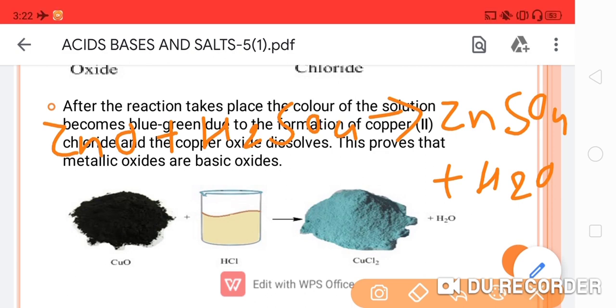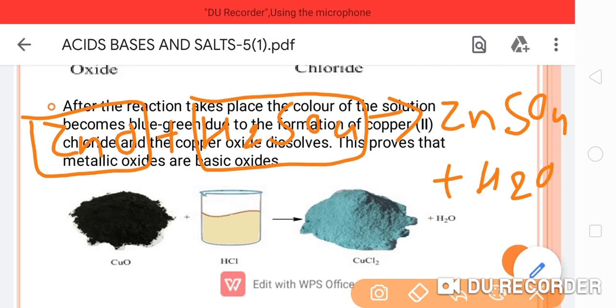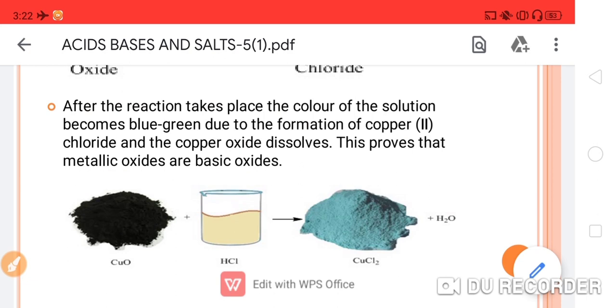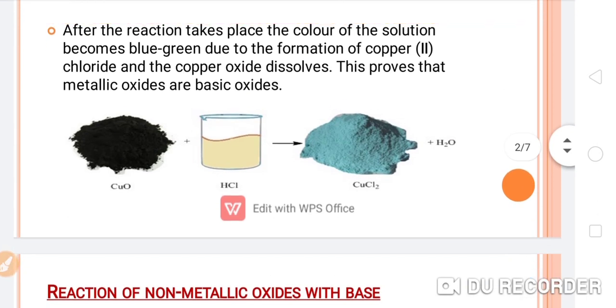By the help of this equation you can also understand that when the metallic oxide, zinc oxide, reacts with dilute sulfuric acid, it will convert into the respective salt, zinc sulfate, and water will form. So this was the metallic oxide reaction with an acid, and the salt will form with the water evolution.